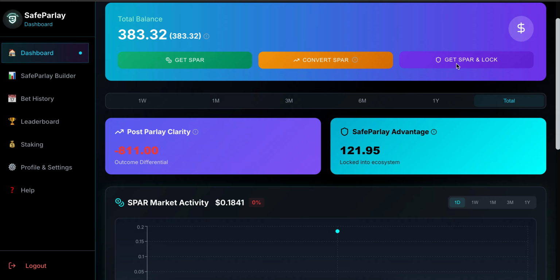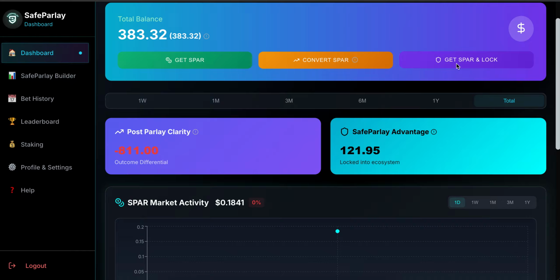For the people that are familiar with SafeParlay, the thing that makes us so great and so different is that when you actually lose a parlay, you don't lose your money. Your money's simply locked up, right? And once your money's locked up in a 12-month lock pool, every transaction, every buy, every sell, every parlay placed, a percentage of that goes to the 12-month lock pool. So if you lost your parlay, in theory, while everybody else is interacting on the platform, and let's say you decide to re-enter as well, a percentage of that is going to whatever you have locked up as well, okay? So in theory, that's how you can earn there.